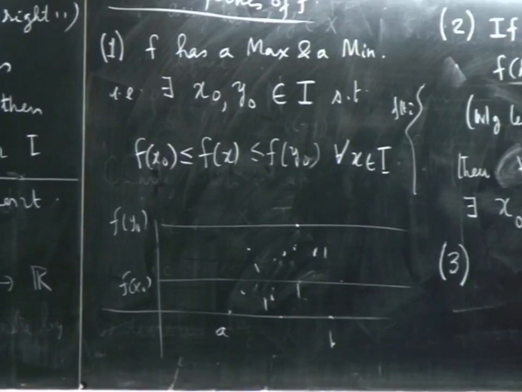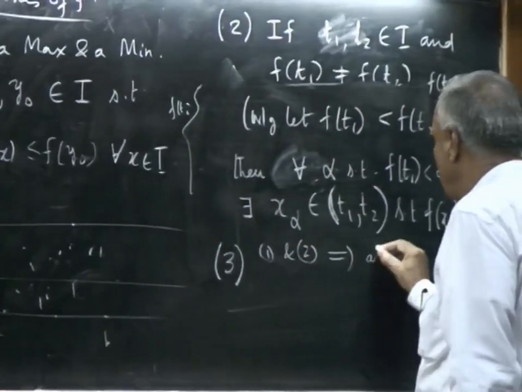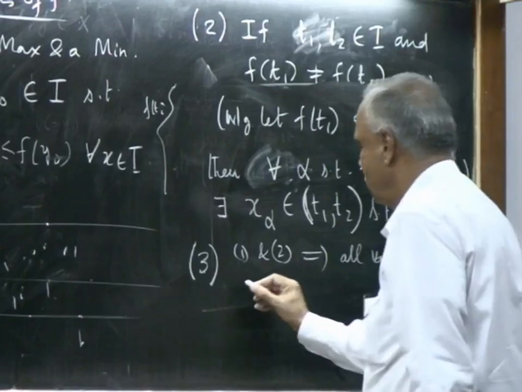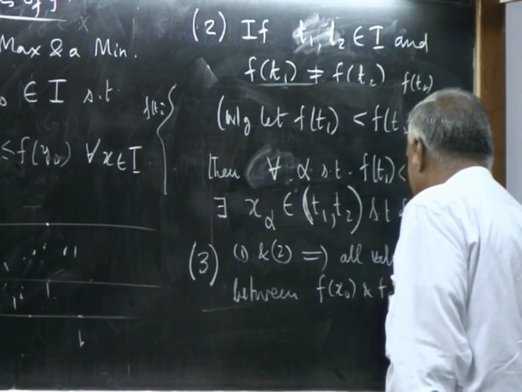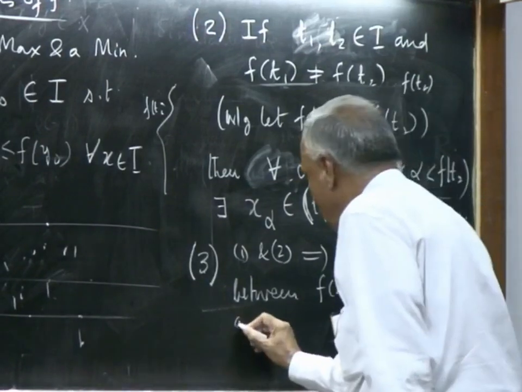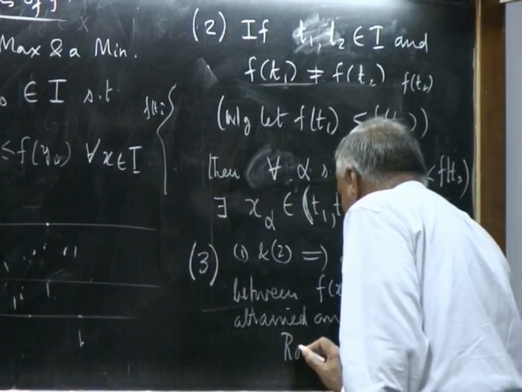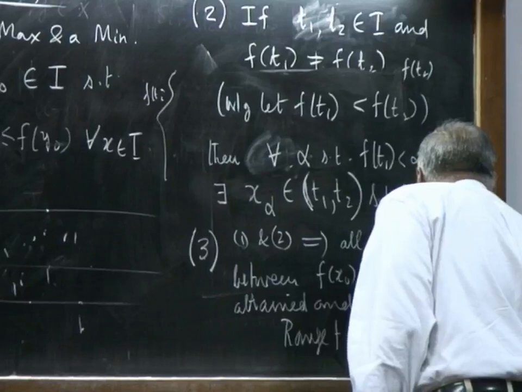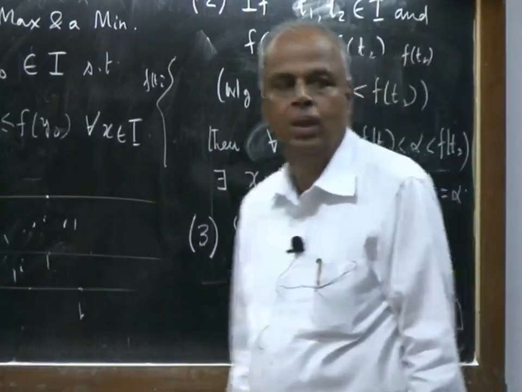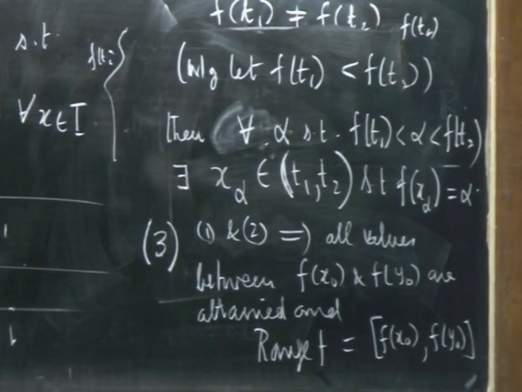So f maps a finite closed interval to a finite closed interval if it is continuous. Therefore, 1 and 2 imply that all values between f(x0) and f(y0) are attained, and the range of f is equal to the closed interval [f(x0), f(y0)]. So a continuous function maps a finite closed interval to a finite closed interval precisely.